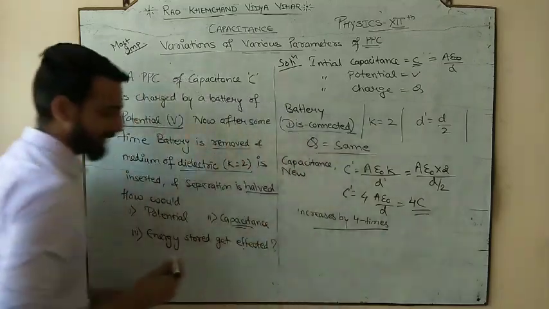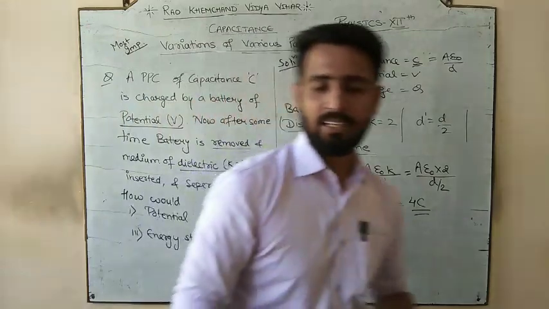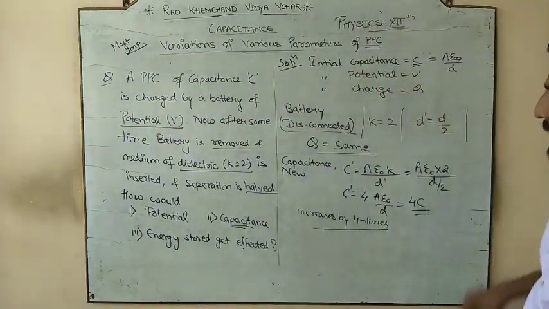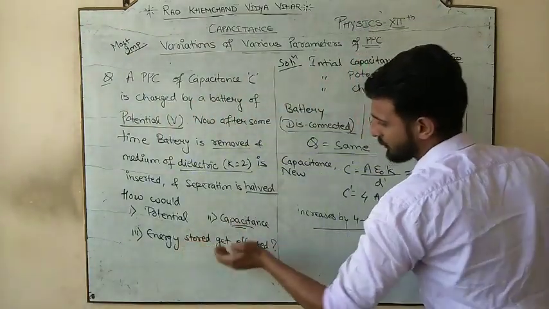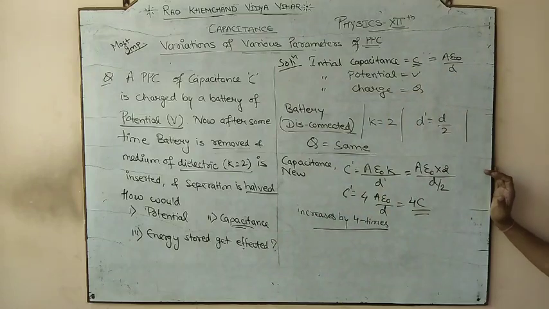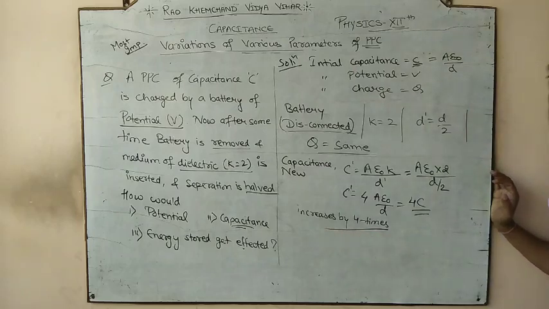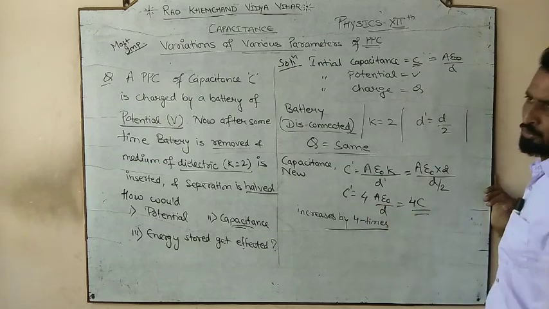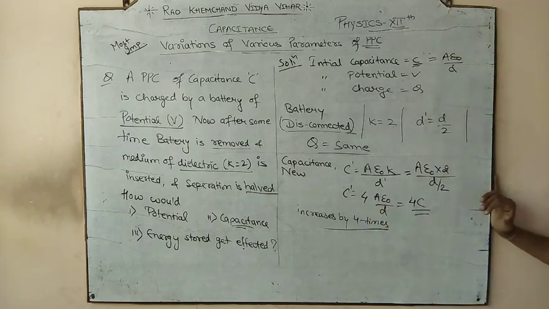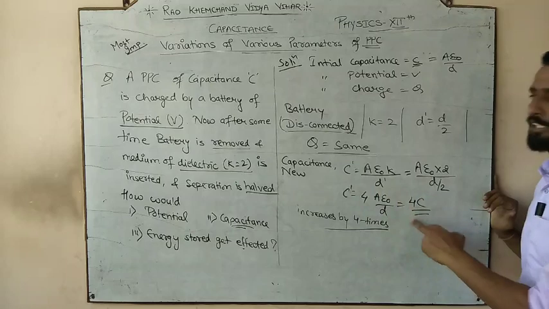Now, one small thing that I want to add particularly here. I asked how this gets affected. So I am asking the manner, कि ये कैसे change होगा. So you have to write whether it is an increase or a decrease, and by how many times. अपना आंसर यहाँ मत छोड़िए. Do not leave your answer as C dash is equal to 4C. क्या? I haven't asked what the new capacitance is. If I ask what is the new capacitance, then you will say it is 4C.